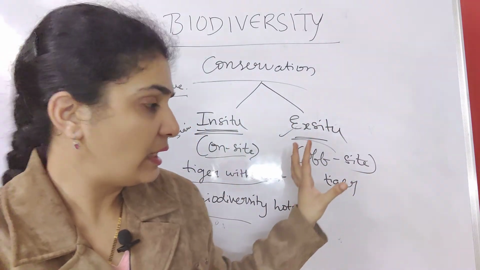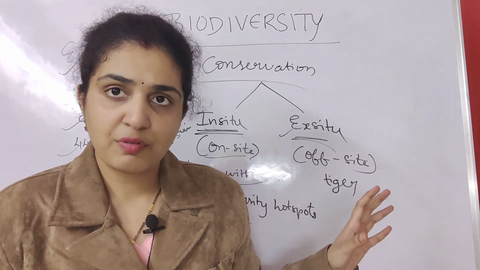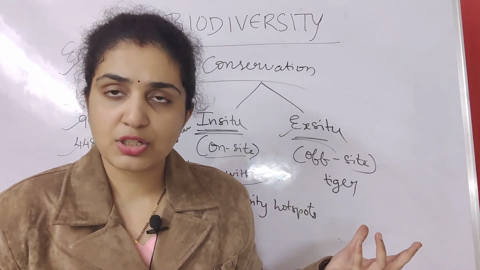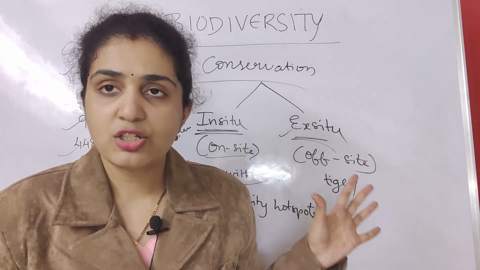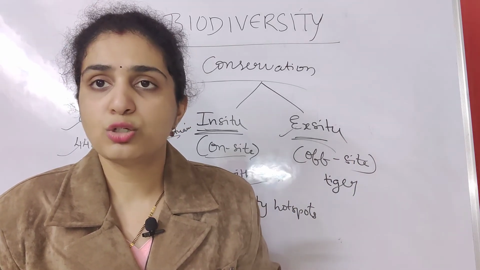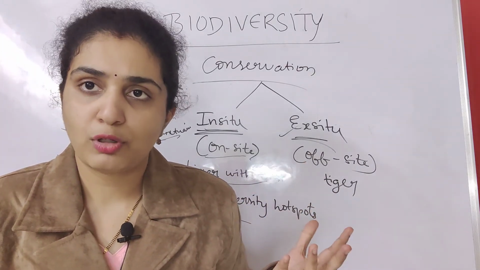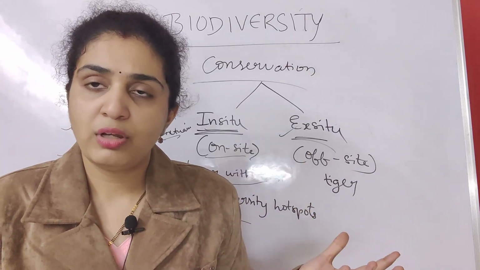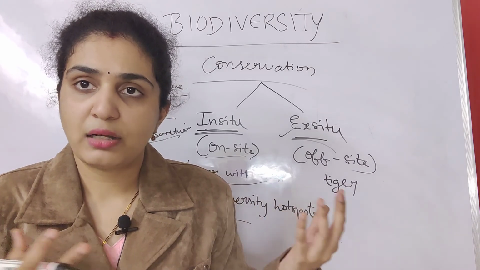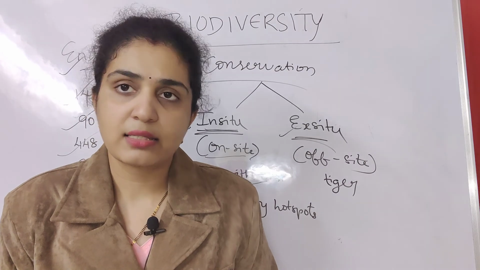Ex-situ means again it is off-site, only the tiger you preserve. In the next class we will discuss the ex-situ protection. Then we will end the chapter of biodiversity. Next we are going to continue in ecology with environmental issues like water pollution and all. Waste water management or water management, soil management and all we will see in the next class. Okay.